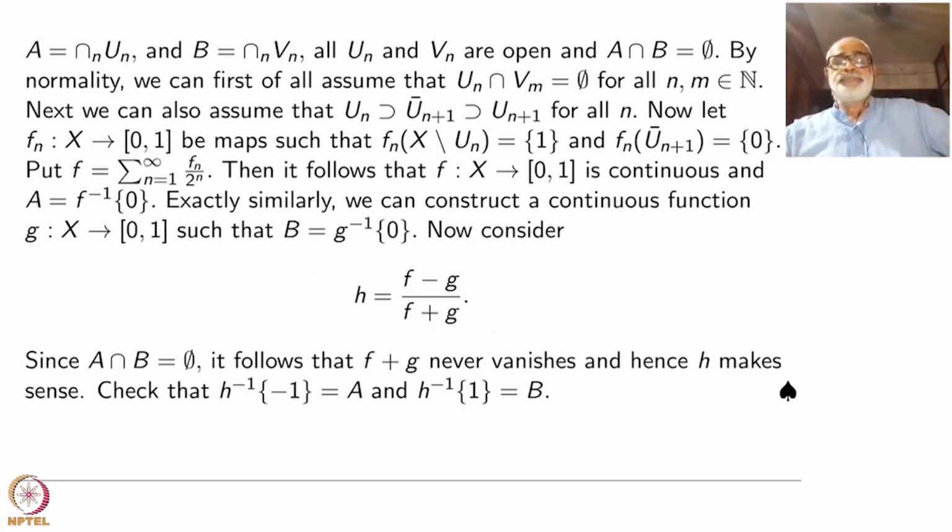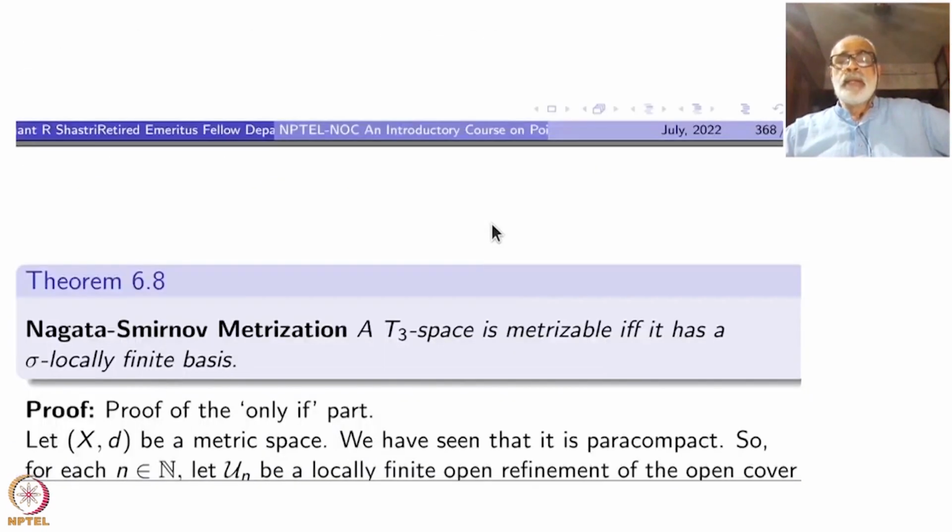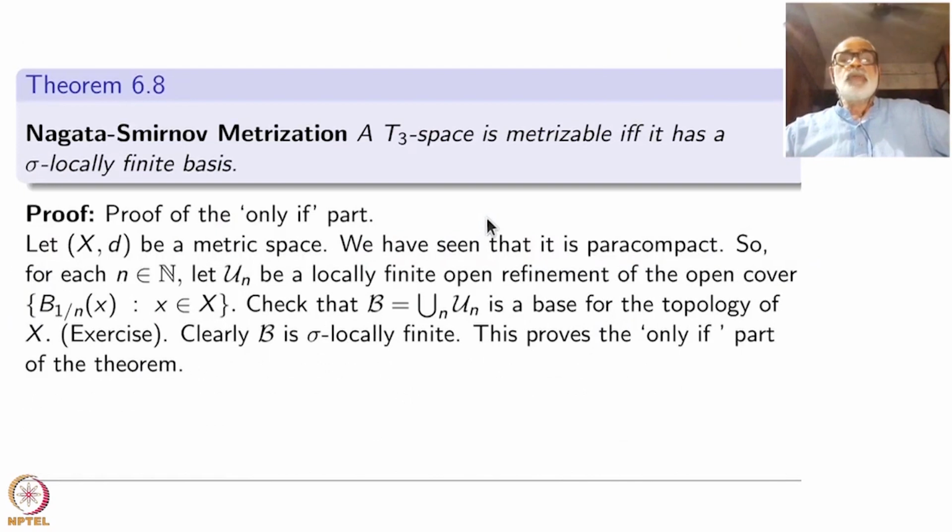All right. So this is perfect normality given by normality plus every closed subset being G delta.